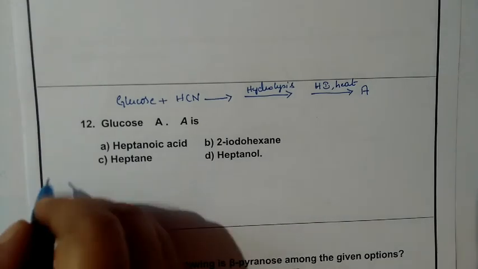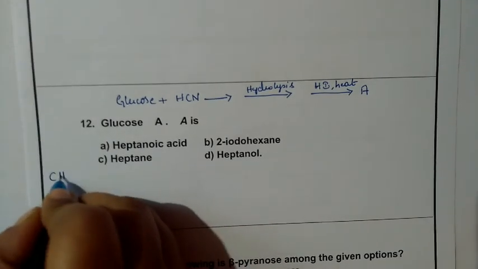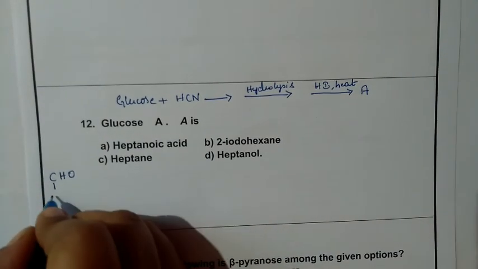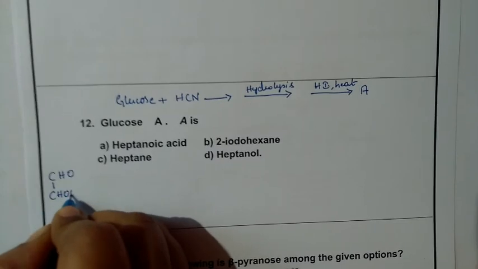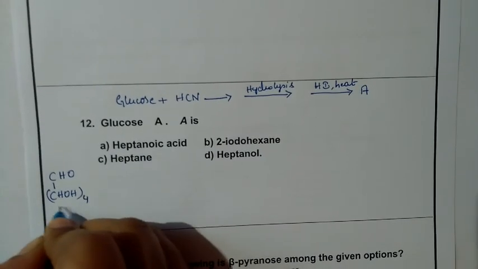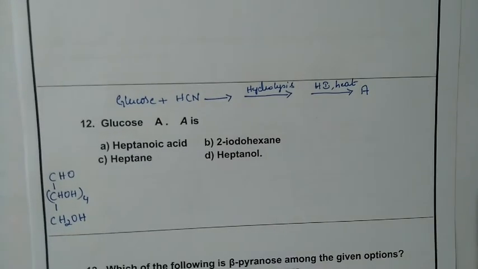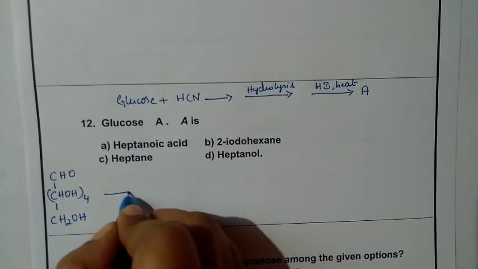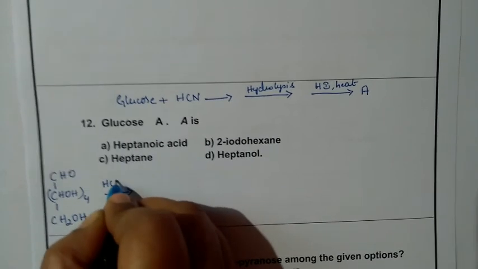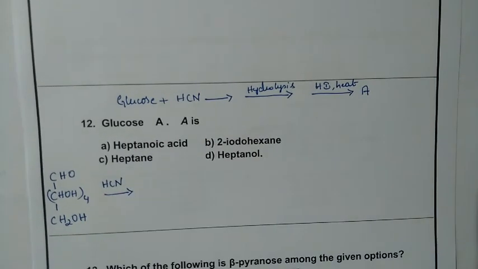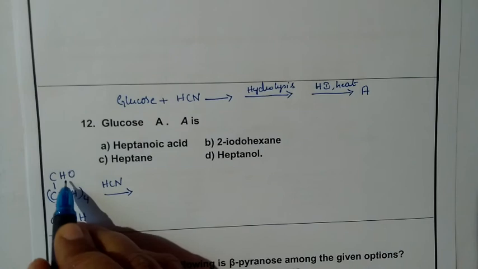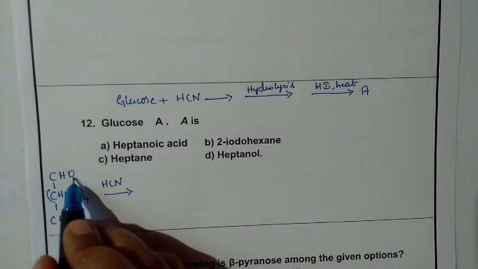So glucose, they said. We'll write glucose: CHO, CHOH four times, and CH2OH. Next, it is being treated with HCN. If you treat that with HCN, cyanohydrin is going to form.